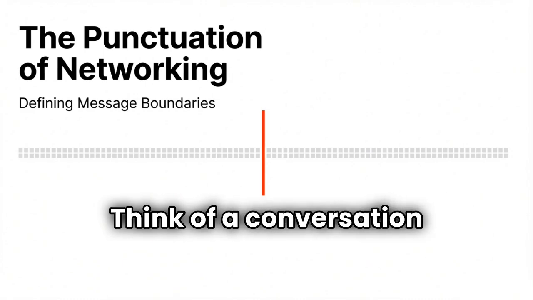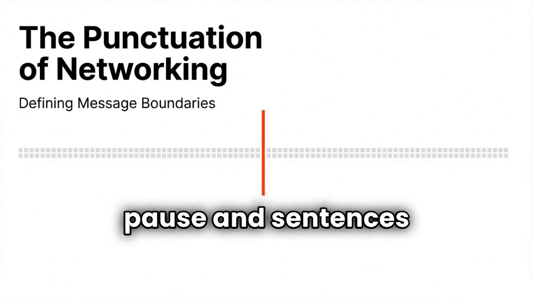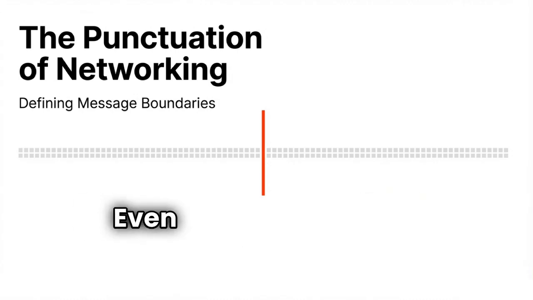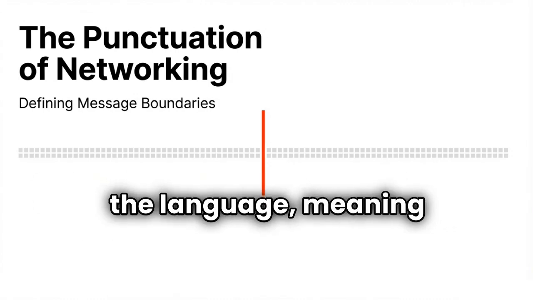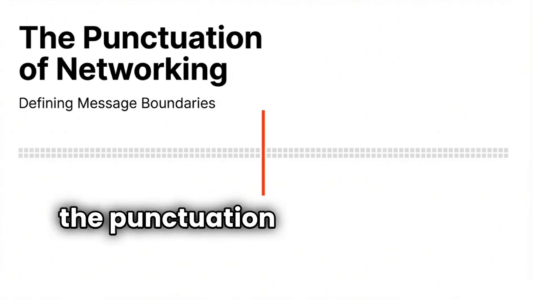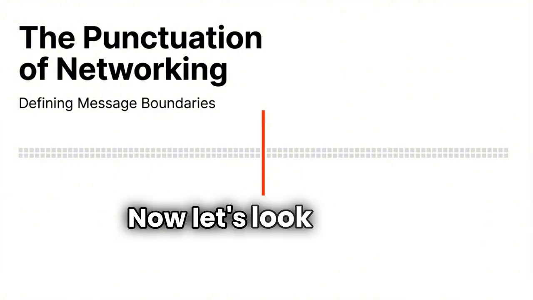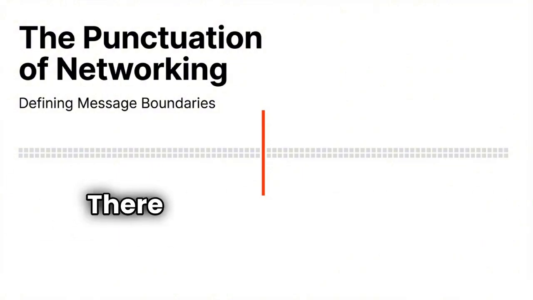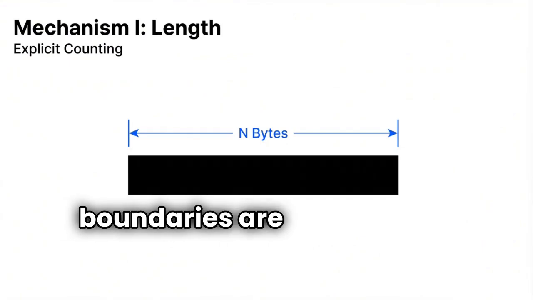Think of a conversation where words never pause and sentences have no punctuation. Even if you understand the language, meaning becomes difficult to extract. Message boundaries are the punctuation of networking. Now let's look at how message boundaries work. There are several common ways boundaries are established.